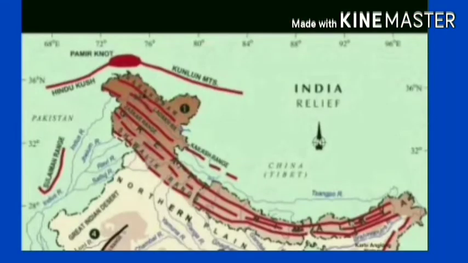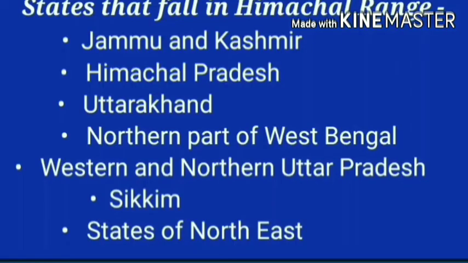Okay. So the next topic is the Middle Himalayas or Himachal. It is present in the south of the Himadri. Okay, and states and union territories like Jammu and Kashmir, Himachal Pradesh, Uttarakhand, northern part of West Bengal, western and northern Uttar Pradesh, Sikkim, and the states of Northeast fall in this region. So these are the places which fall in this region.